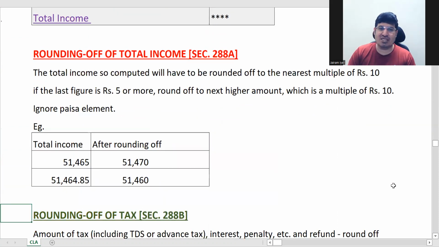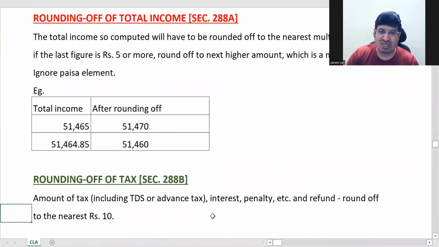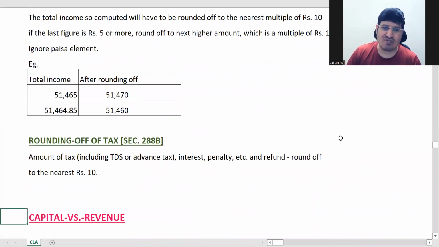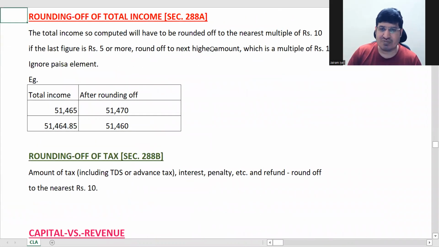Fine. Next is rounding off of income and rounding off of tax. There is nothing to read in this. I'll show you how you round off. First is rounding off of income. In income, see the sections 288A and 288B. If you can remember it, well and good. Otherwise, do not really focus too much on remembering sections.